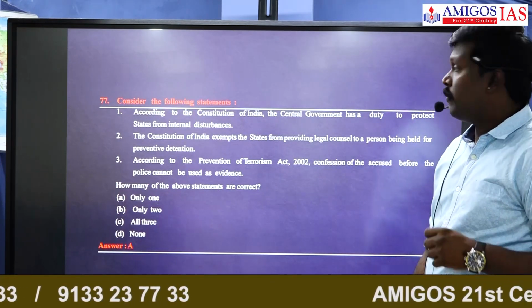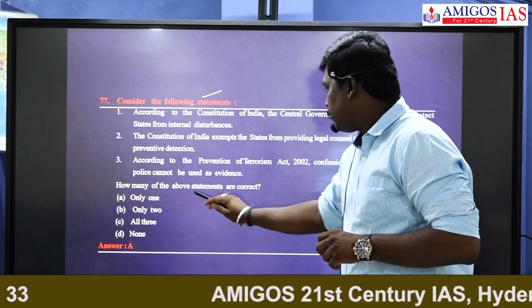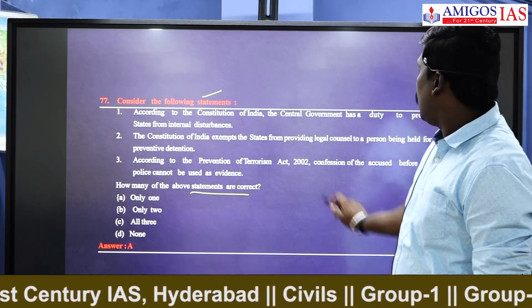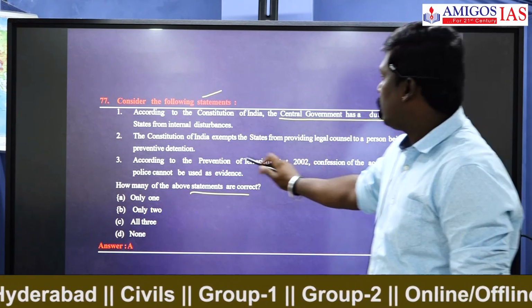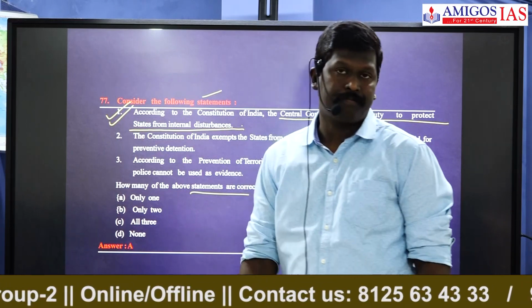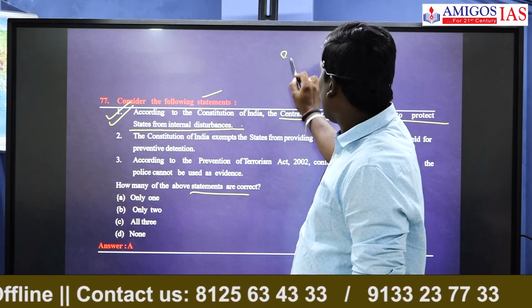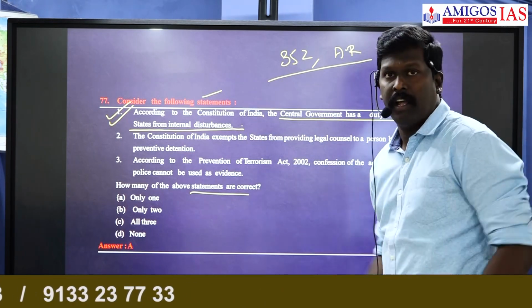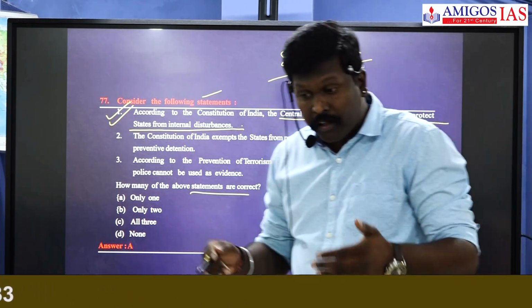According to the Constitution of India, choose the correct statement. Simple question again. According to the Constitution of India, the central government has a duty to protect the state from internal disturbances. This is absolutely correct. Why? Even if you take Article 352 or administrative relations between center and state, it is a duty of the center to protect the states.